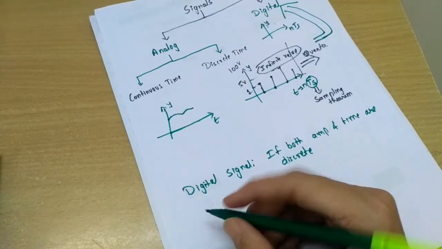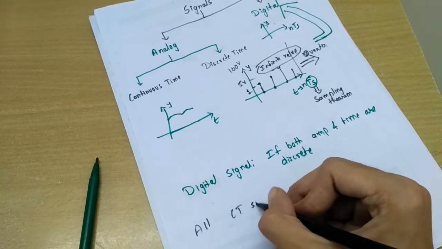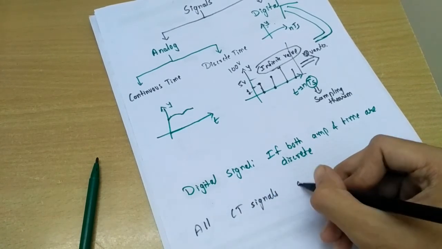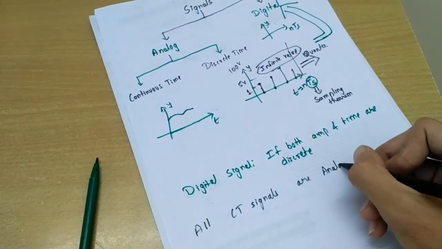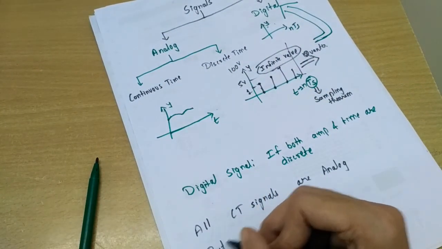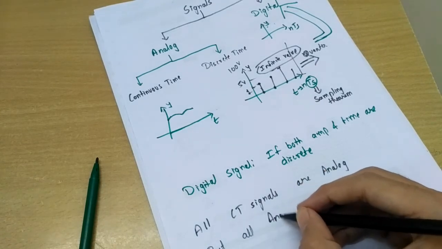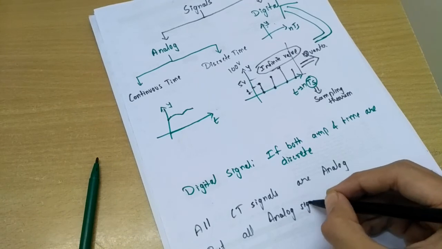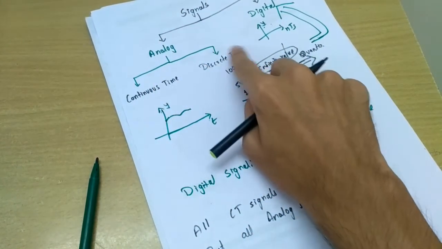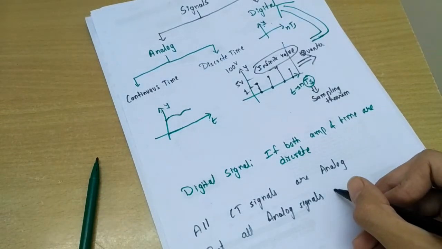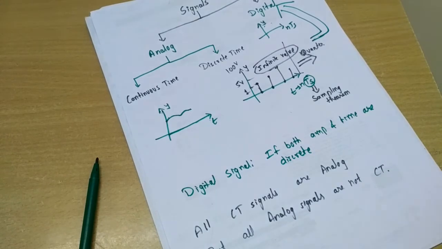Whereas one important point over here is that all continuous time signals are analog. As you can see, all continuous time signals are analog, but the vice versa is not true. That is, all analog signals are not necessarily continuous time, they can be discrete time as well. So all analog signals are not continuous time.